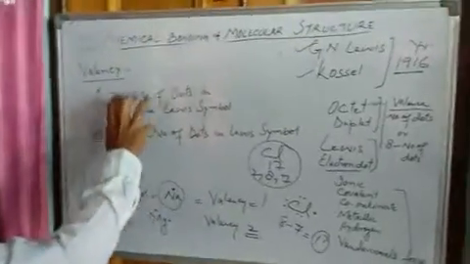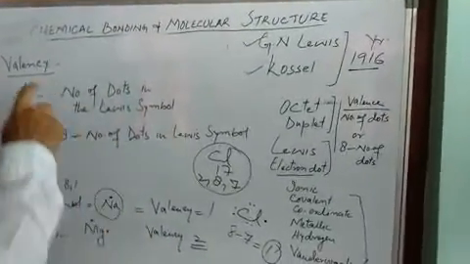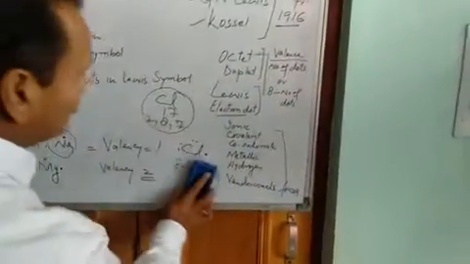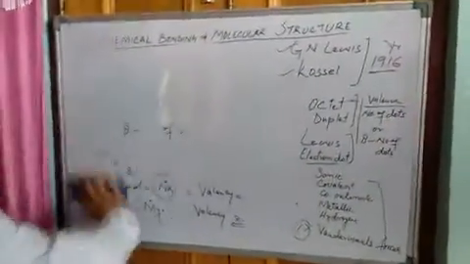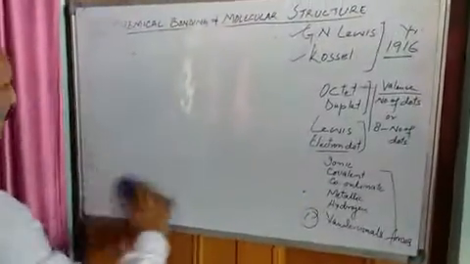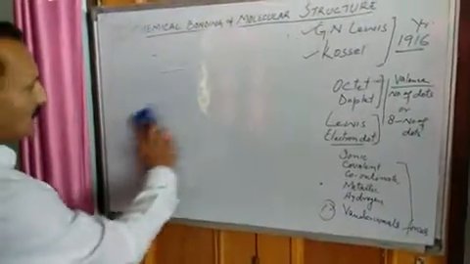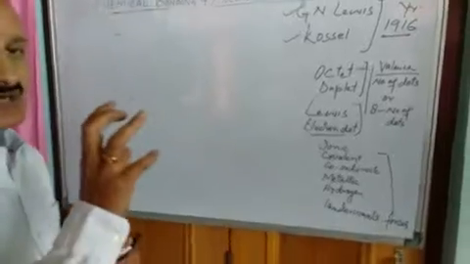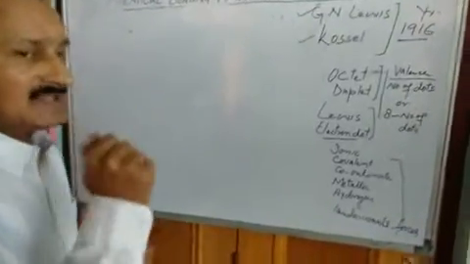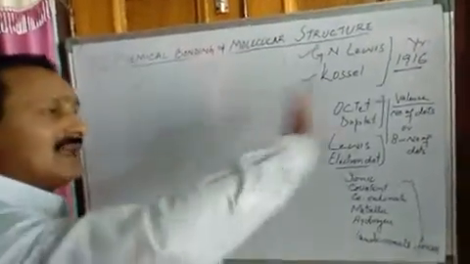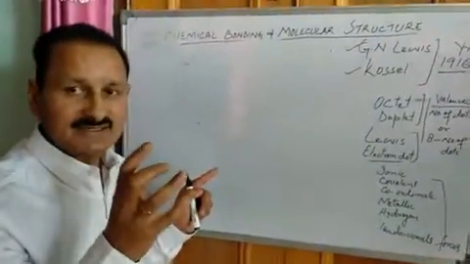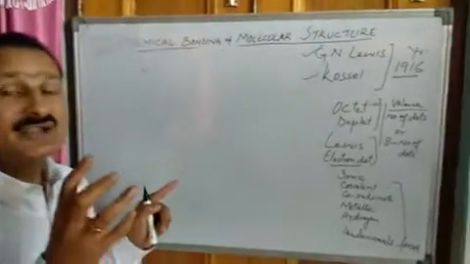So these are two methods of finding valency, because valency has a role in chemical bonding. So now we can go to the concept of chemical bonding. What is chemical bonding? Before going to that, we will come to unstable elements. Unstable elements are those which do not complete their octet. That is, they are not noble gases. So if we keep these noble gases aside, all other elements are unstable. Those unstable elements try to complete their octet.